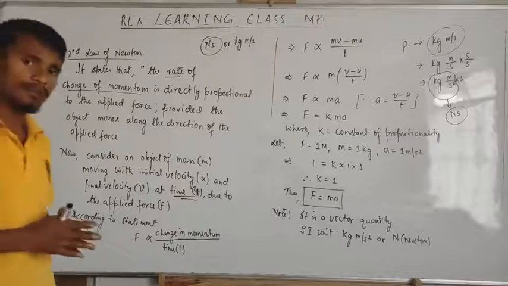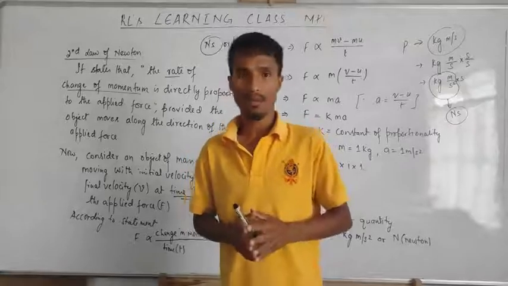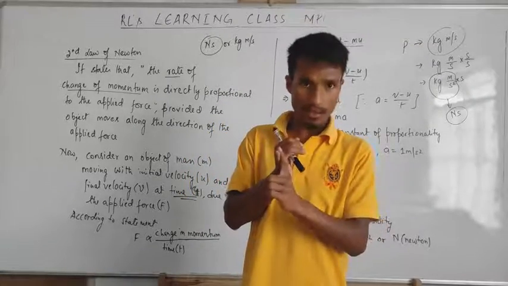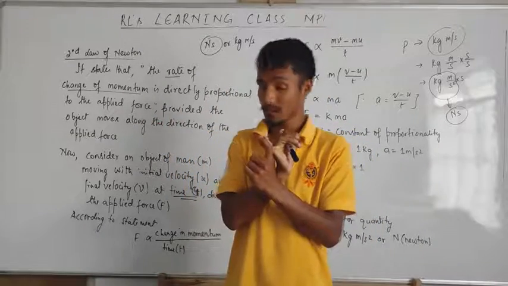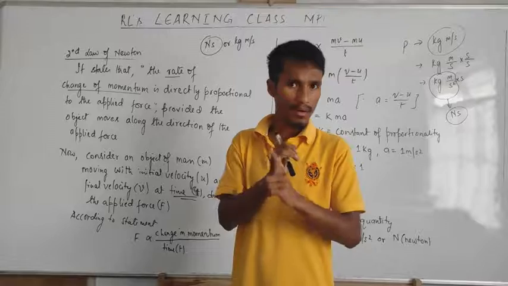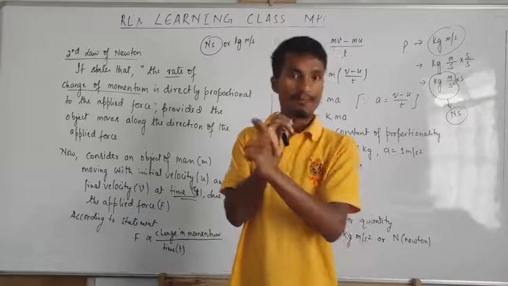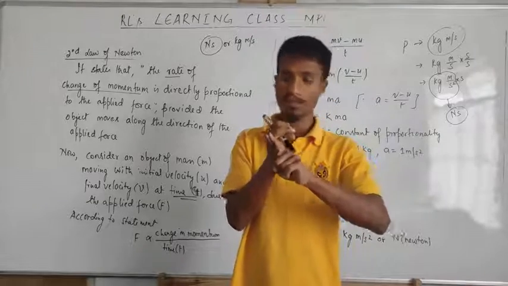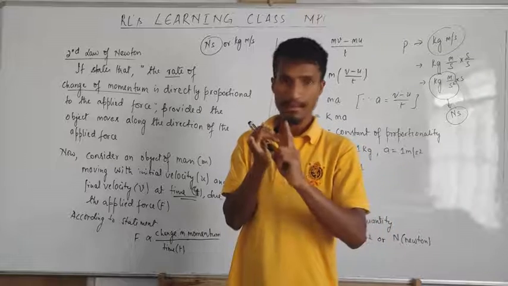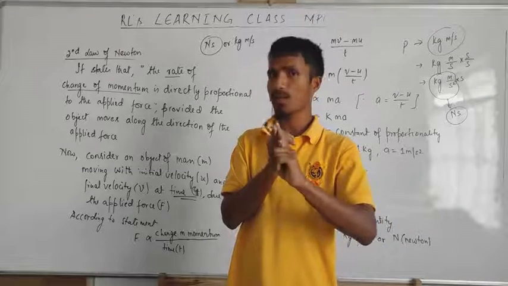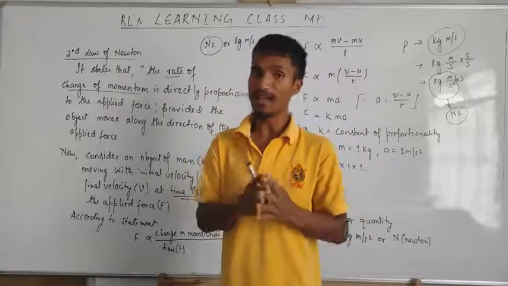But before we come to the third law, first we have to understand one more term: impulse. We finished the first law. Before we did the first law, in a previous video we talked about inertia. Remember, the first law is also called the law of inertia, and the first law defines the meaning of force. Then the second law is called the real law, and it gives the magnitude of force. And the third law gives the nature of force.